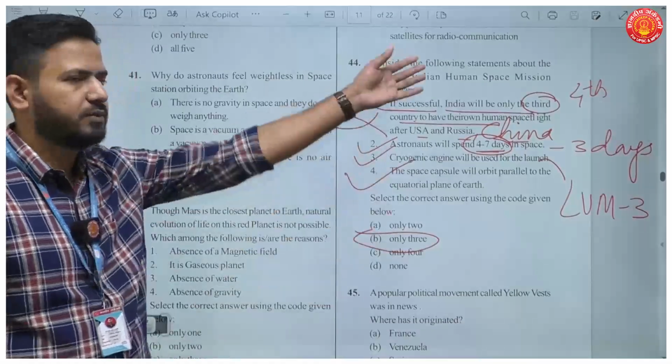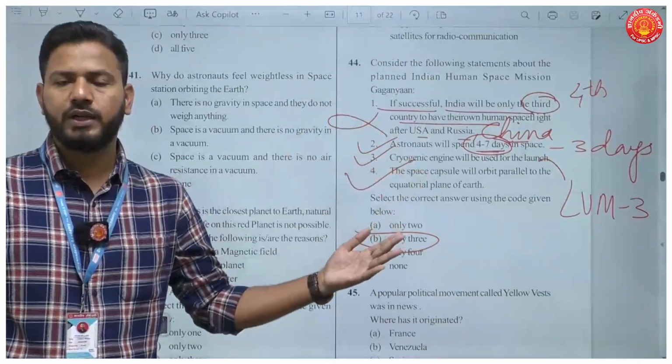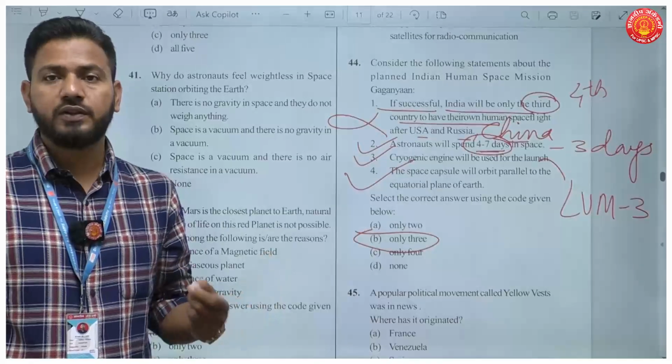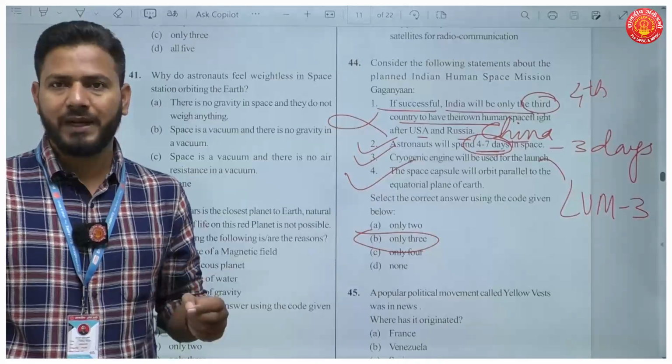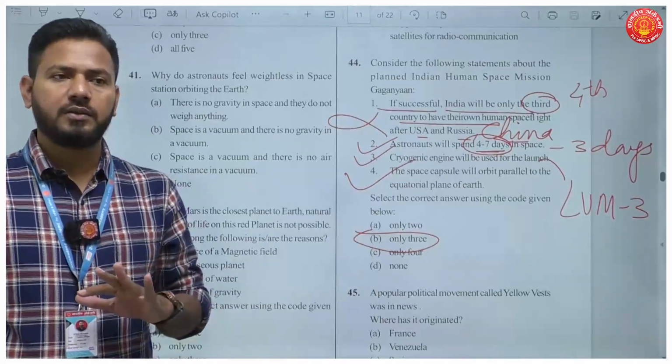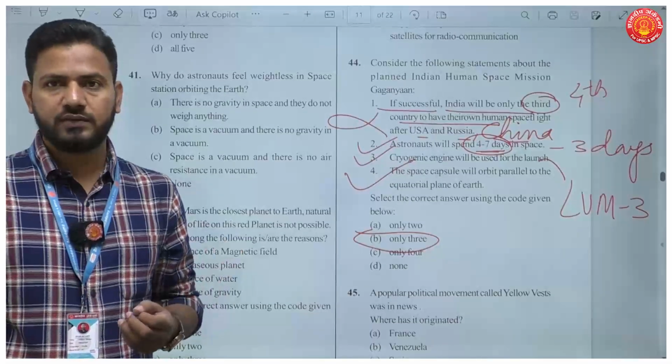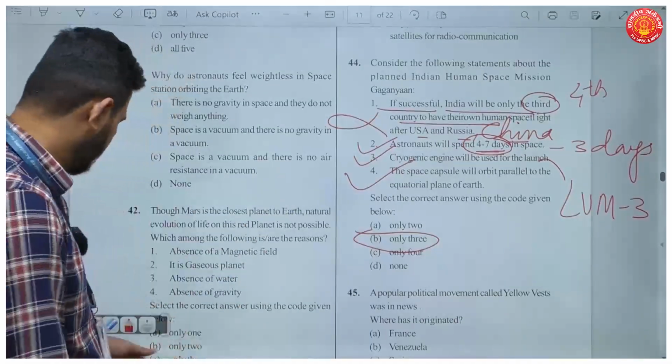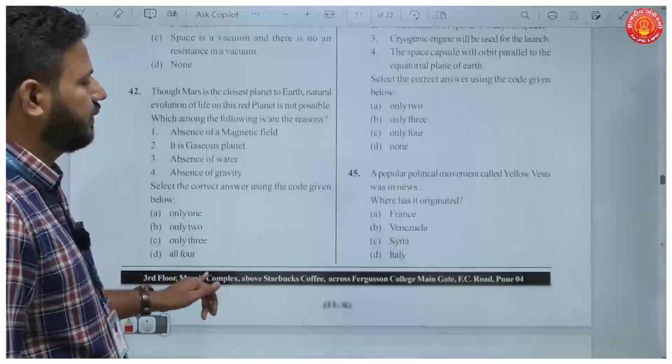Now this mission is going to be very important. By the end of 2024, we'll be trying to launch the first test mission, wherein it will not be a manned mission. And later after 2 successful test missions, then it will be a manned mission.